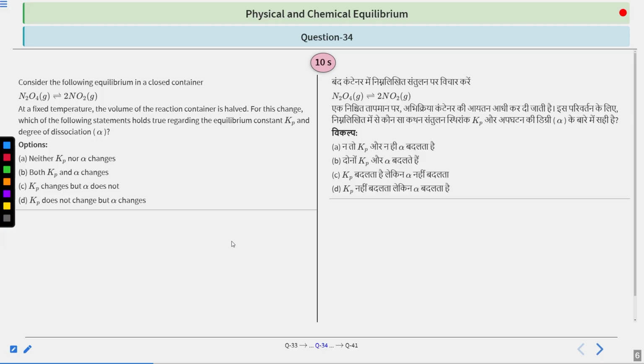Next question says that consider the following equilibrium in a closed container: N2O4 gaseous dissociating to give us 2NO2. At a fixed temperature, the volume of the reaction container is halved. For this change, which of the following statements holds true regarding the equilibrium constant Kp and degree of dissociation alpha? Options are: A, neither Kp nor alpha changes; B, both Kp and alpha change; C, Kp changes but alpha doesn't; D, Kp does not change but alpha does. So, your time to solve this question starts now.